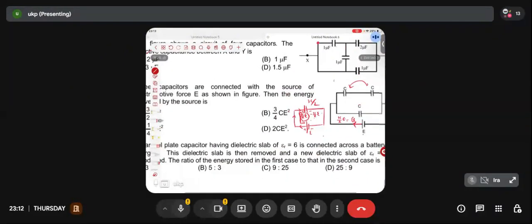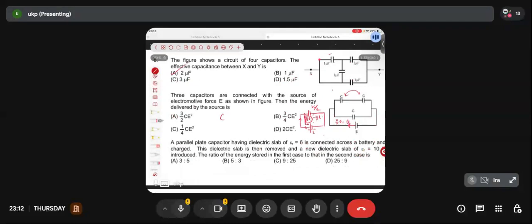What was the formula, friends? Energy delivered by source is charge delivered by the positive terminal of the source multiplied by the EMF of the source. How much charge is coming out from the positive terminal of the source? What did we just get? 3C by 2 into E multiplied by E. So will I be getting 3 by 2 C E square? This will be the answer.